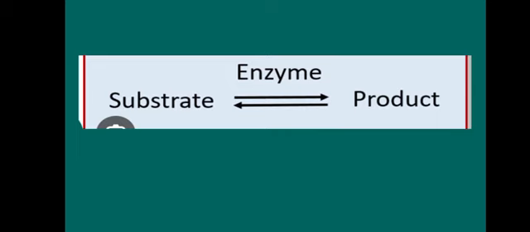Remember, the chemical and physical properties of substrate and product must differ from one another, and this change is carried out because of the specificity or affinity between the substrate and the enzyme, particularly the active site of the enzyme.